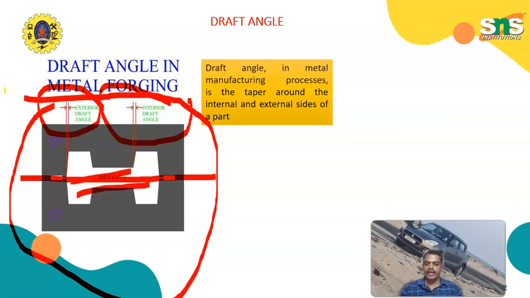Typically the draft angle for hot forging is maximum 3 degrees to 7 degrees, depending on the material and complexity. For example, aluminium 1 degree to 3 degrees, steel may be within the limit of 5 degrees to 7 degrees. Draft should be applied perpendicular to the parting line. Internal surfaces often require a slightly larger draft angle than external surfaces.